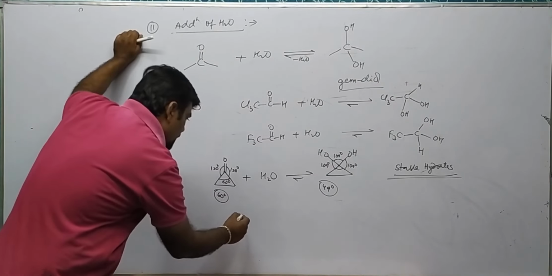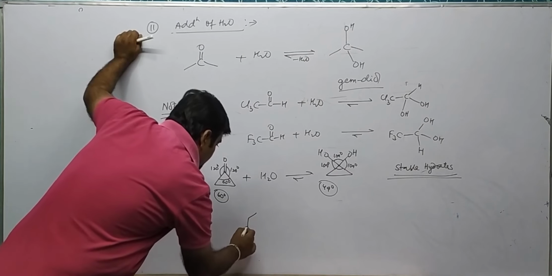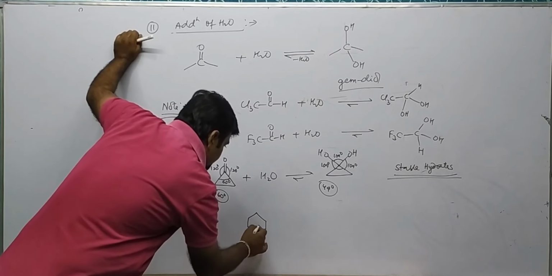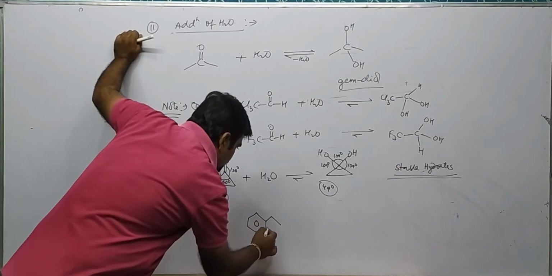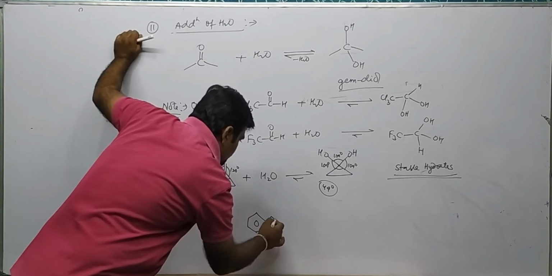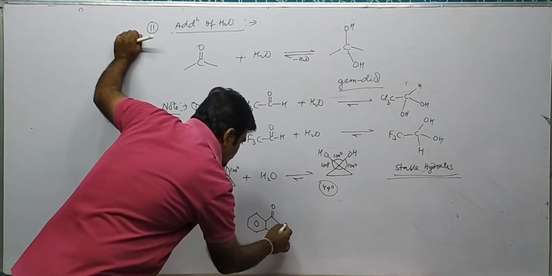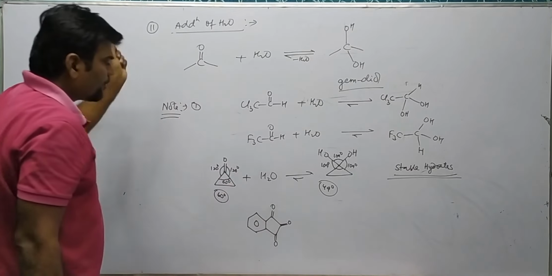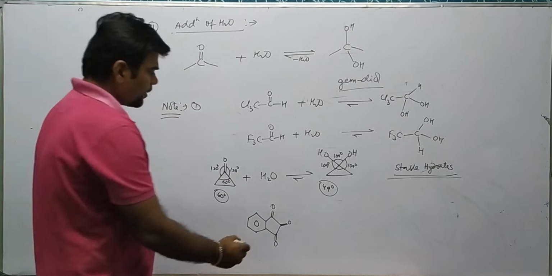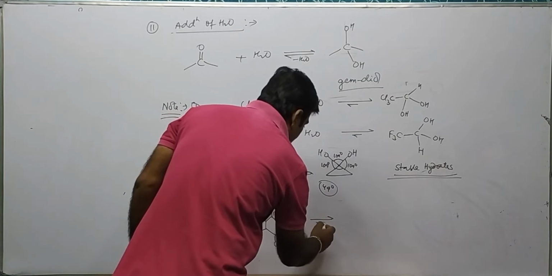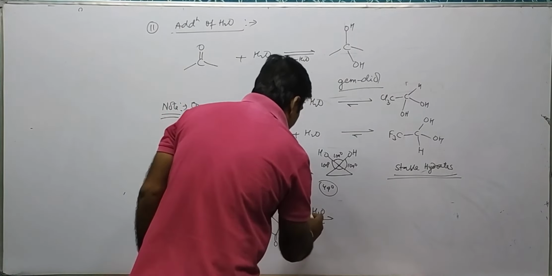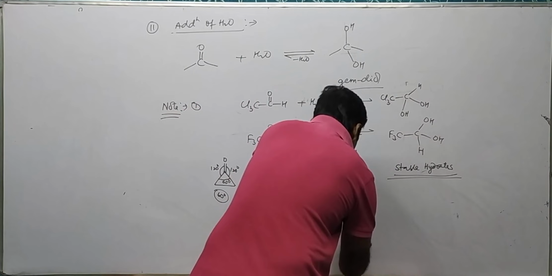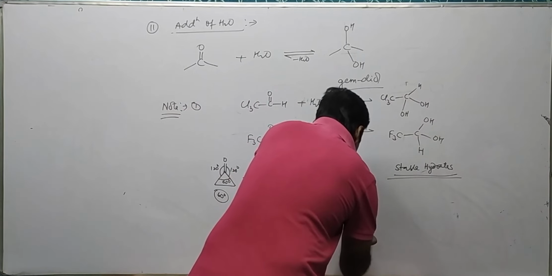Similarly, if we see ninhydrin, the structure is this, and upon addition of water it forms ninhydrin hydrate.